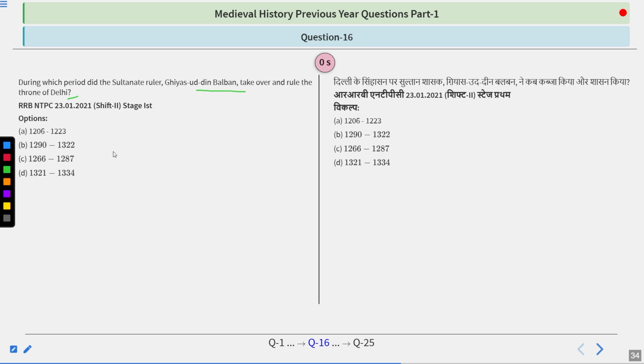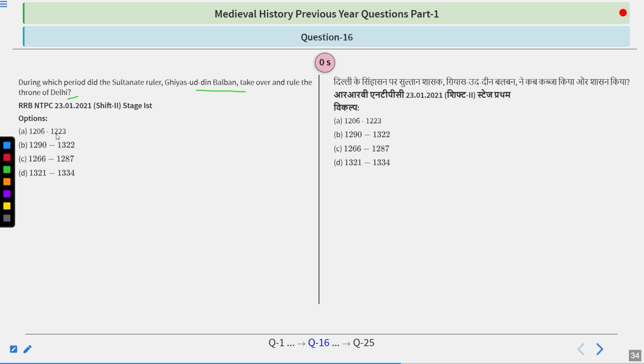So if you just use your common sense, you know that after 1290, no particular person of the Ghulam dynasty was there. The Ghulam dynasty ended in 1290, so this option is eliminated. 1321, 1334 also eliminated, obviously. Now two options are remaining. One is 1206 to 1223, another is 1266 to 1287.